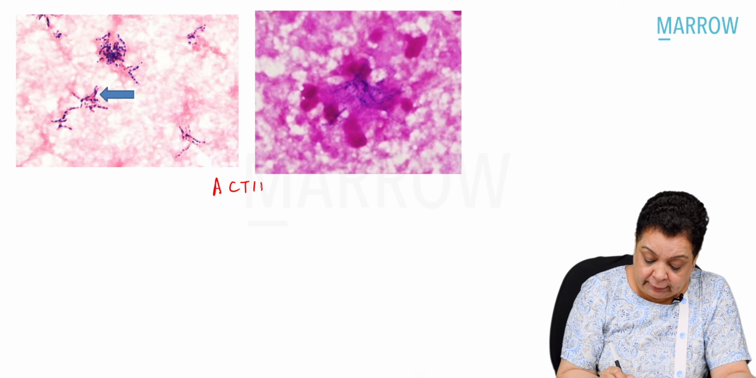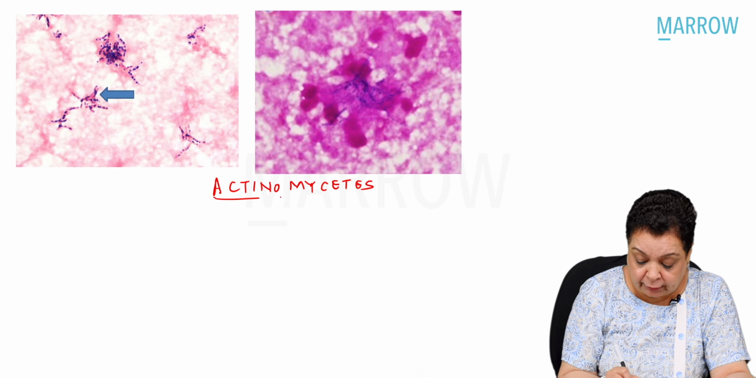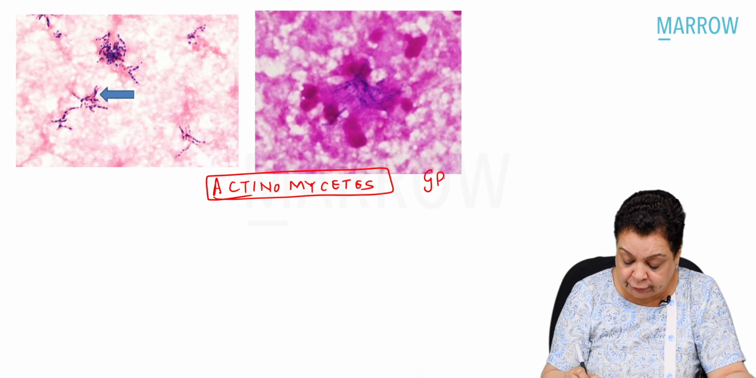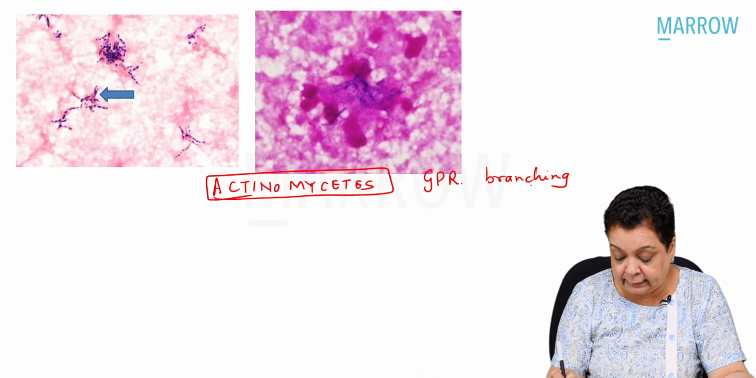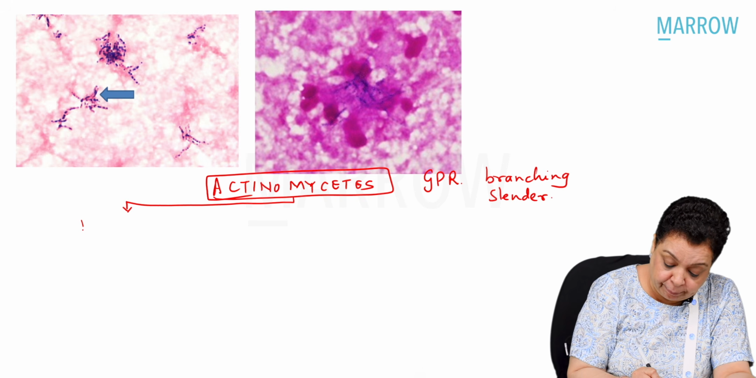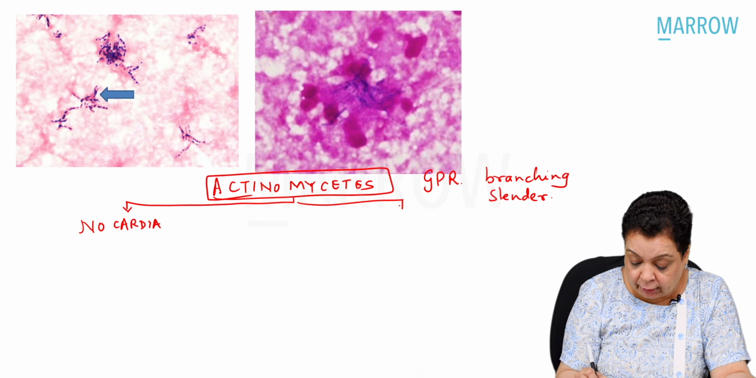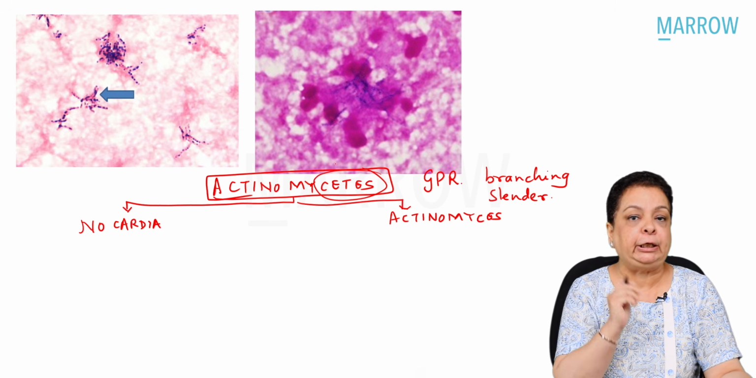Okay, this is a big family containing many genera under it, and all of them morphologically are gram-positive rods which are showing branching, and they are very slender or filamentous. That's what we call them. Now, in this family, we have two important members which are clinically most important for us to remember: Nocardia and Actinomyces. Don't confuse Actinomyces with the family Actinomycetes.